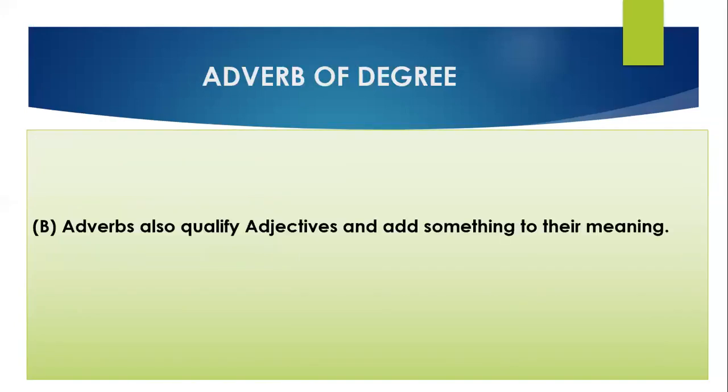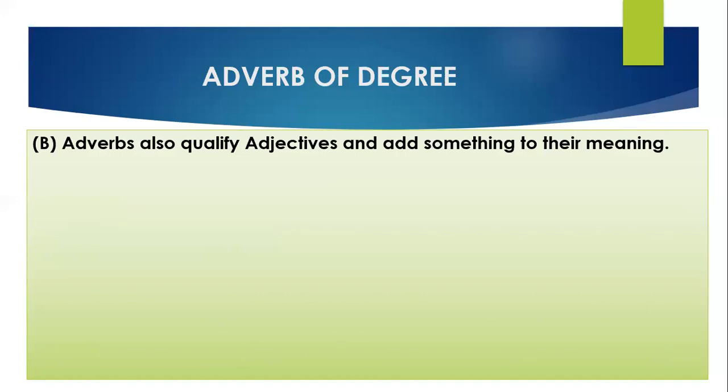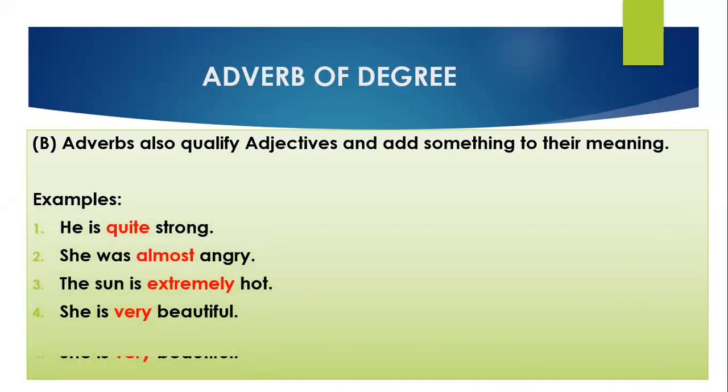Now in the second part, I earlier told you that adverbs add something to the meaning of adjectives. So the adverbs which modify adjectives are also known as adverb of degree. Adverbs also qualify adjectives and add something to their meanings. For example, he is quite strong. Here strong is an adjective and quite is adding something to the meaning of strong. She was almost angry. Angry is again an adjective and almost is qualifying angry.